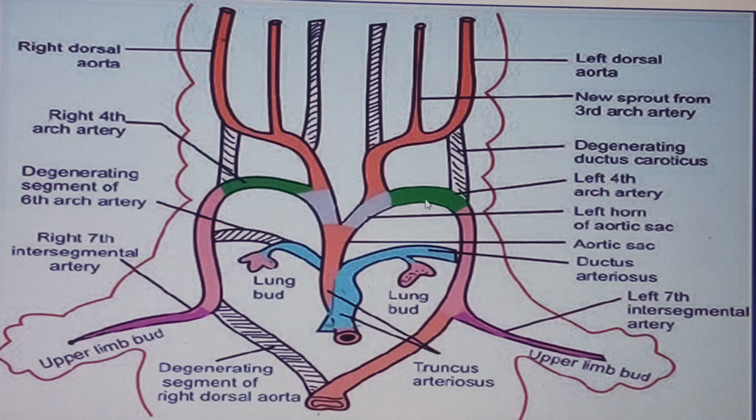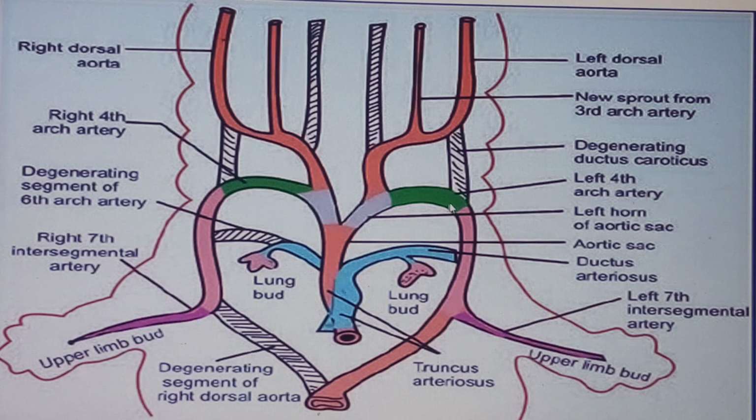Now this time around, I am interested in what we call the left 4th arch artery, the 4th pharyngeal arch artery, the one over here, which is the left. So this is the 4th, there will be the 5th. The 5th one I told you degenerates, that's why you don't see it over there. This will be the 6th. If I go down from the 4th, this one will be the 3rd, then the 2nd, and of course the 1st. So I am interested in the 4th branchial arch artery over there. That will be connecting this left horn of aortic sac to the left dorsal aorta.